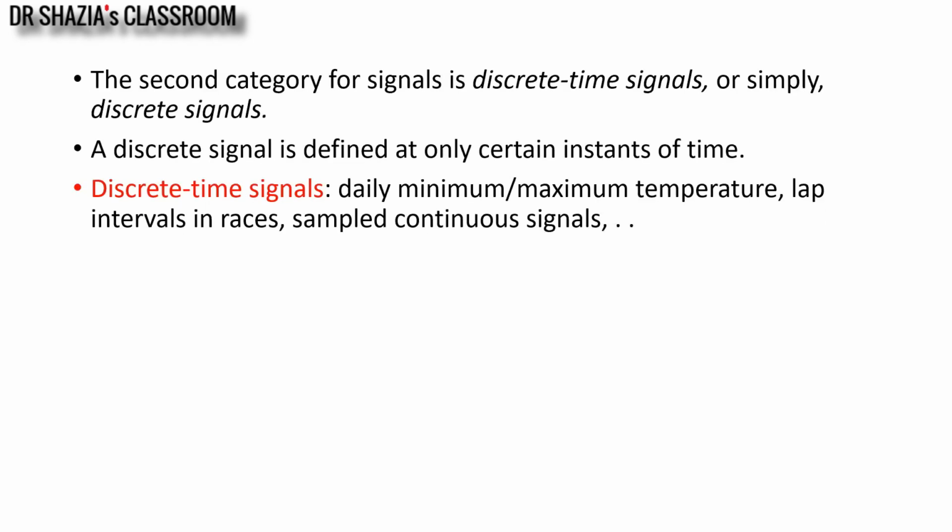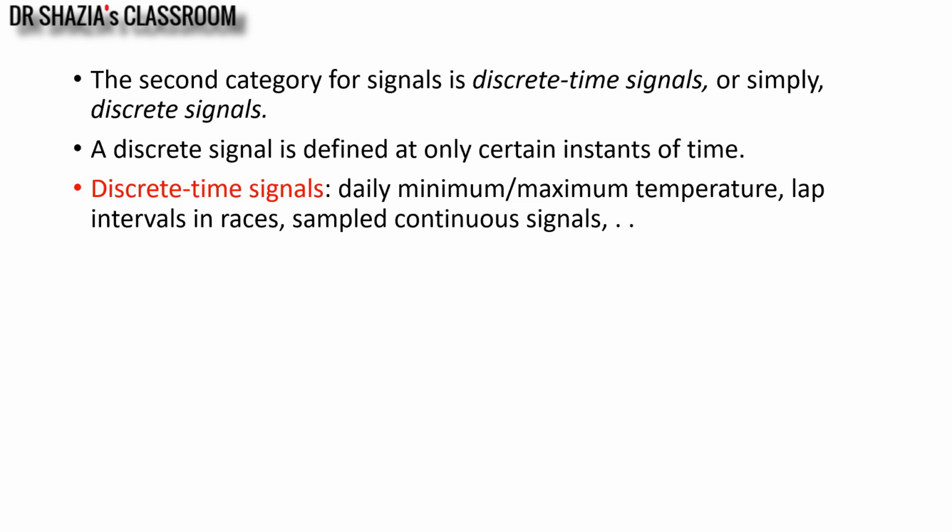Similarly, the other class is the discrete time signal, or discrete signal. Instead of calling it a signal, we call it a sequence, because it is a collection of samples of a signal at different time instants. The signal is defined for specific time instants only.